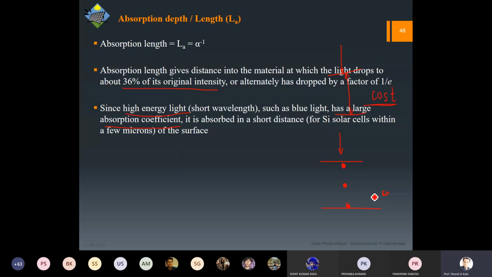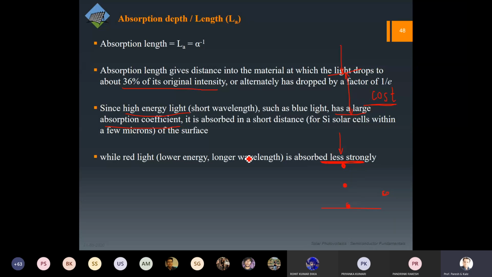So you can see that as blue photon. Now blue photon is VIP for us again. Minority carrier is VIP for us, blue photon is also VIP for us. So treatment for blue should be luxurious. Whenever it enters, it gets absorbed. So this is the surface of the solar cell, and our surface should be so good that there should not be any defect present over there, such that the defect will take away the energy of the photon, and it will not create any electron hole pairs.